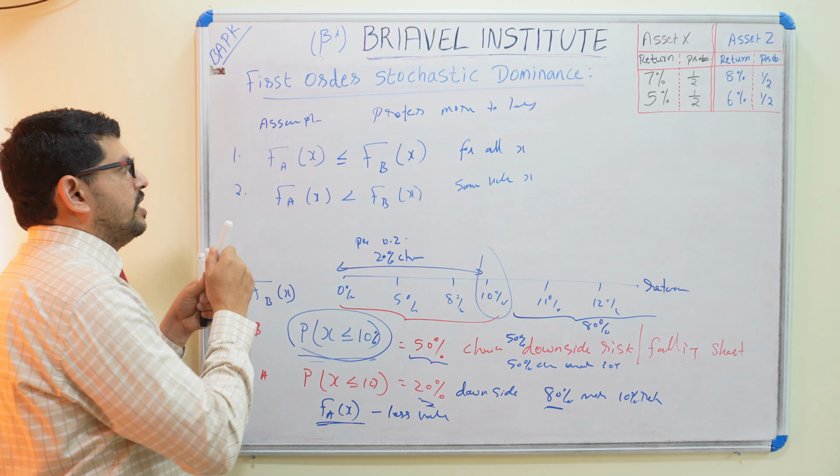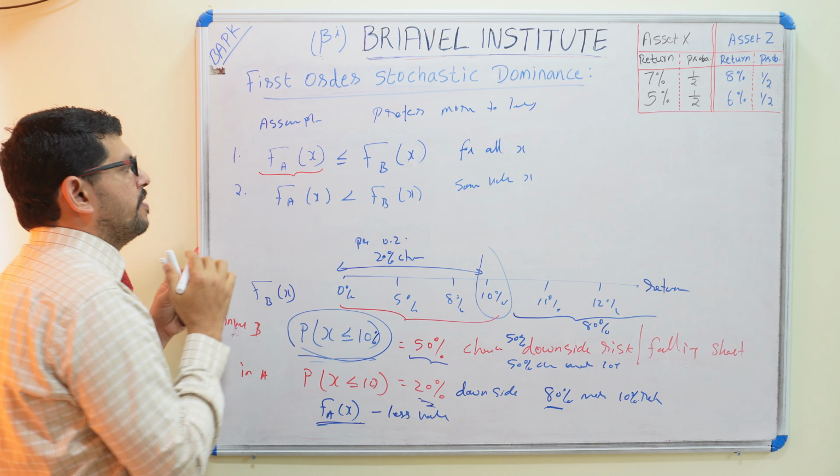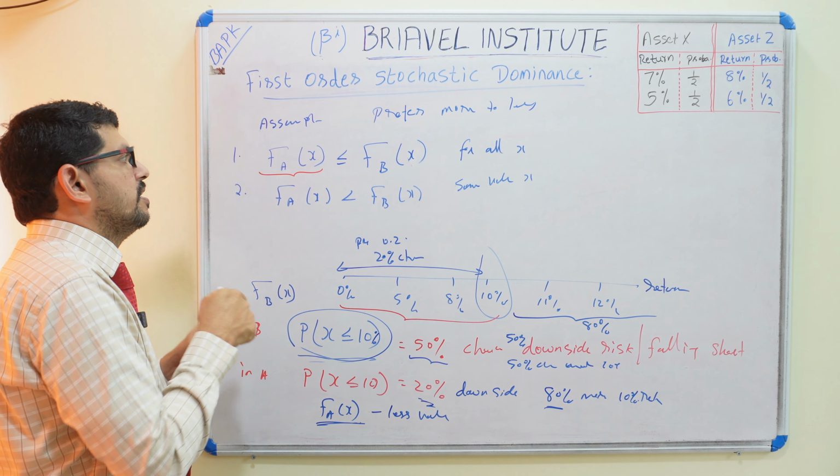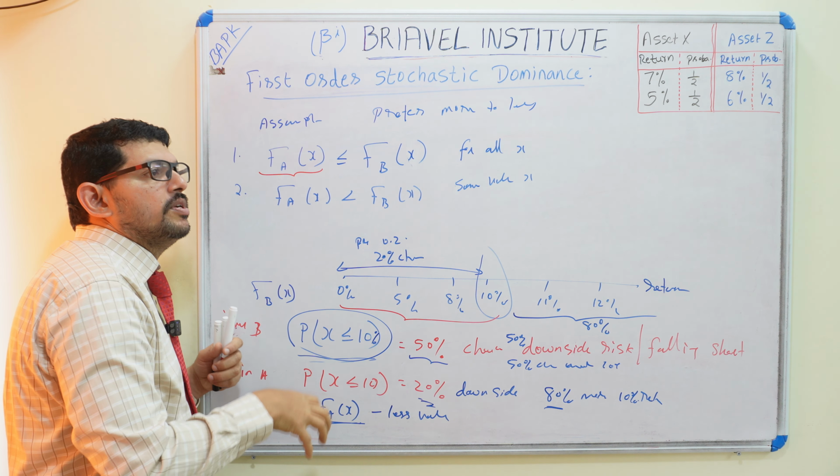F of AX, what is the meaning? The cumulative probability of falling down or going downside will be lesser compared with the probability for this investment B, which has a higher value of downside risk, whether below 10%, below 8% or below 5%.